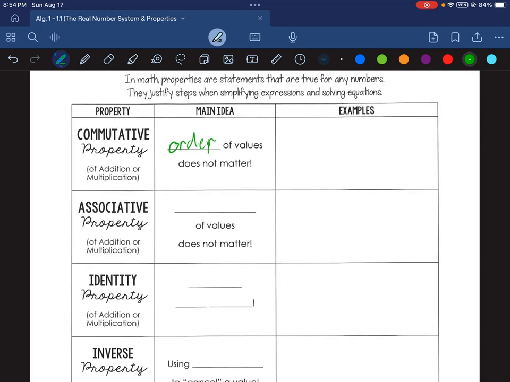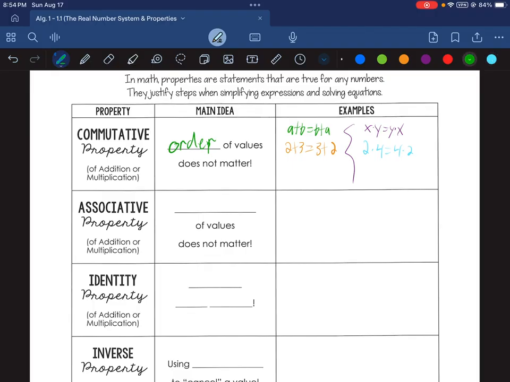So some examples would be, just with variables, a plus b is the same thing as b plus a. Or another example could be 2 plus 3 is the same thing as 3 plus 2. Both of those are 5. And for multiplication, x times y would be the same thing as y times x. And you could also say that 2 times 4 is the same thing as 4 times 2. Both scenarios would give you 8.